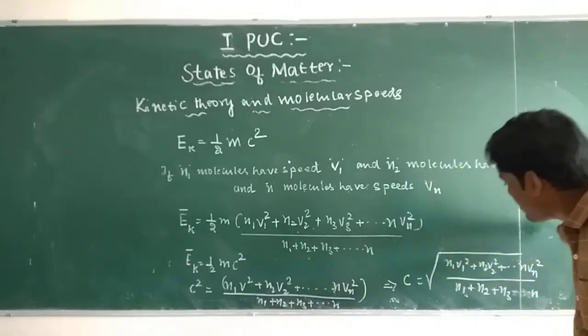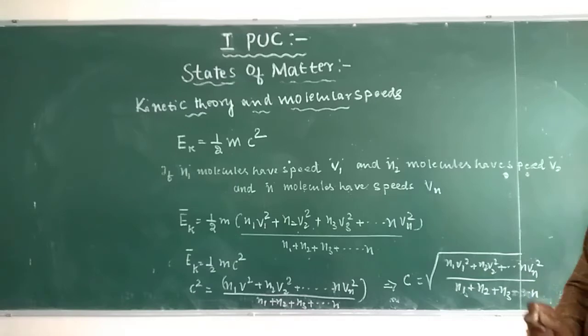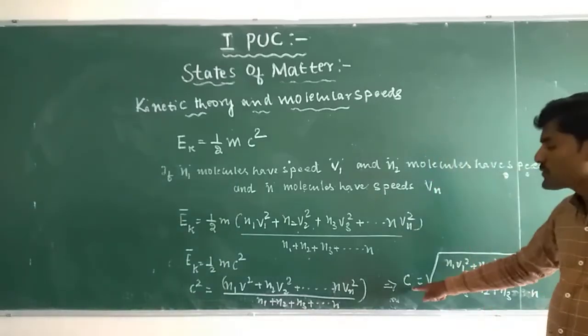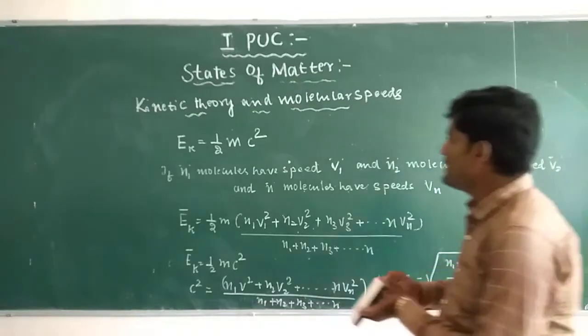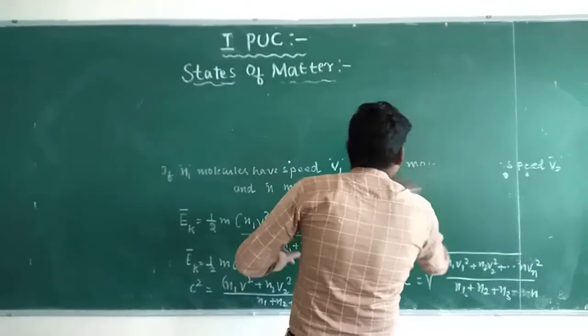The square root of the mean of the squares of the speeds of different gas molecules. So that means root mean square velocity. C is nothing but root mean square velocity.